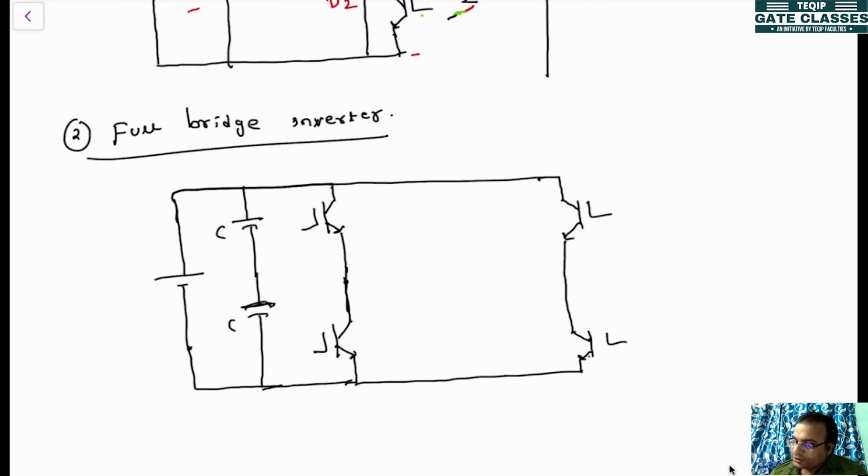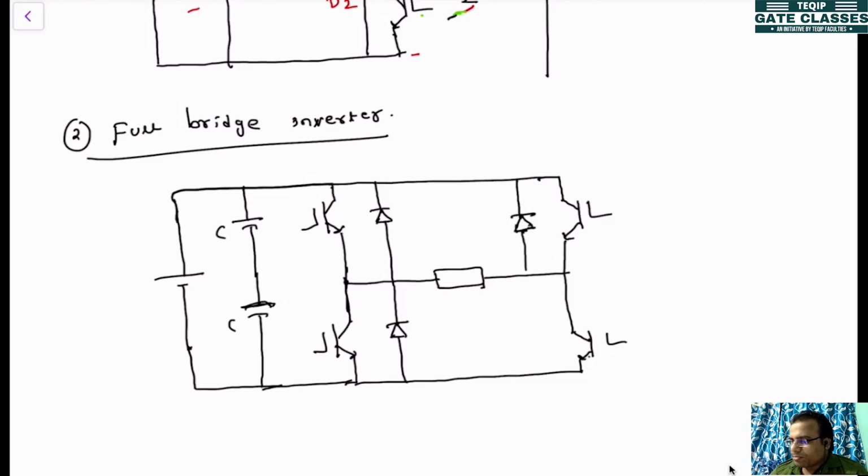Now in between these two pins, the load will be connected. And here the antiparallel diodes are used for inductive loads.